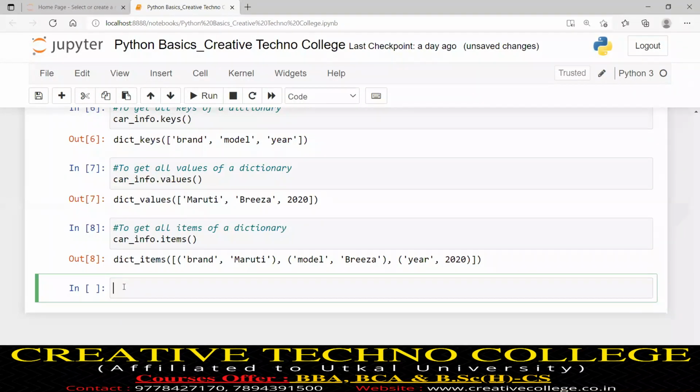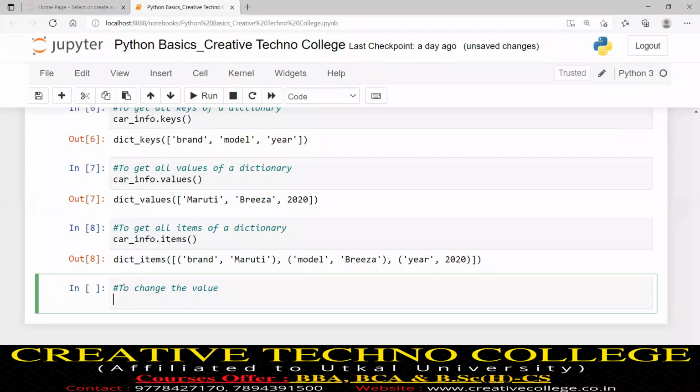Suppose I want to change a value. Suppose I brought this car in 2019, but I have written 2020. Now I want to change that value 2020 to 2019. How will I change it?